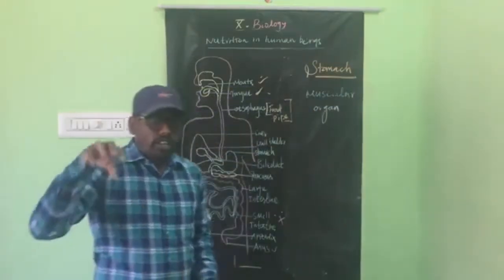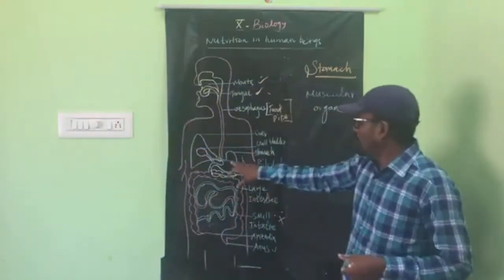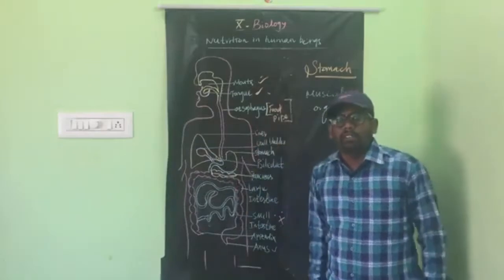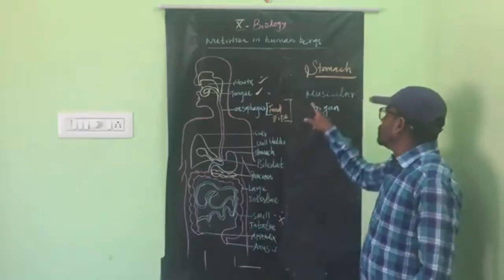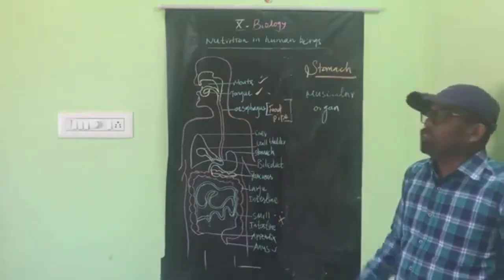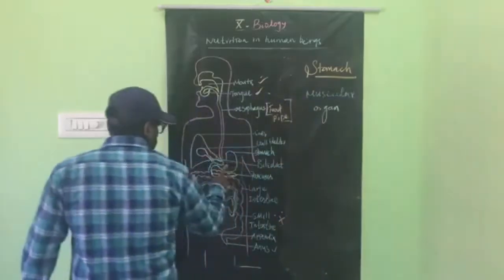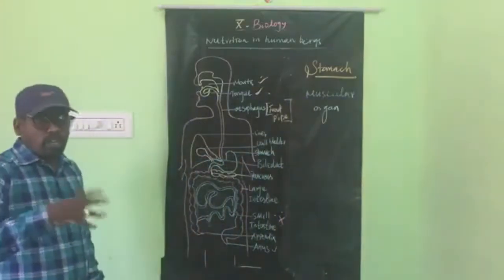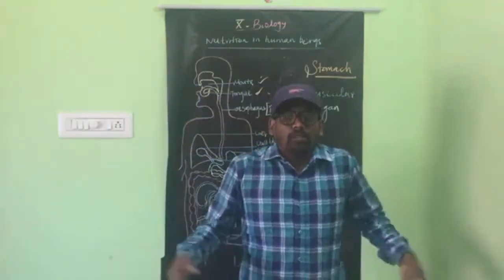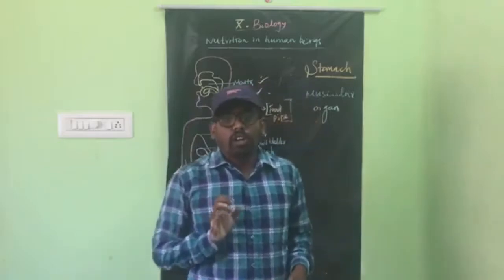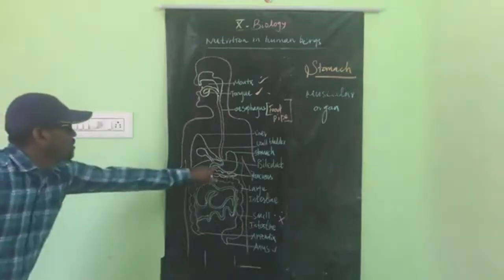The stomach is a muscular organ. When there is food in the stomach, it expands. When there is no food, it shrinks. When you eat any type of food, it finally reaches the stomach, and the stomach stores the food. When there is food, it expands. When there is no food, it comes to its normal position.